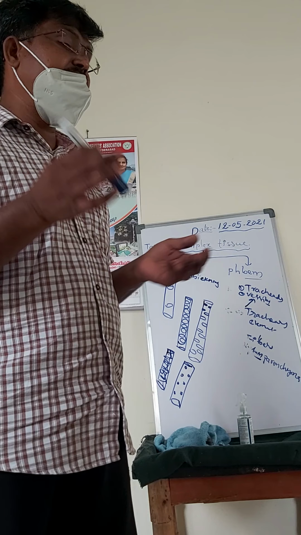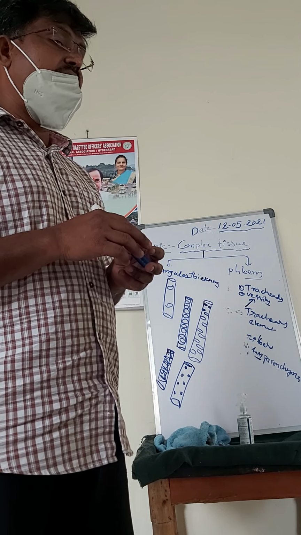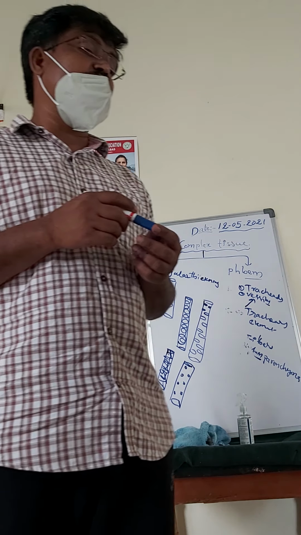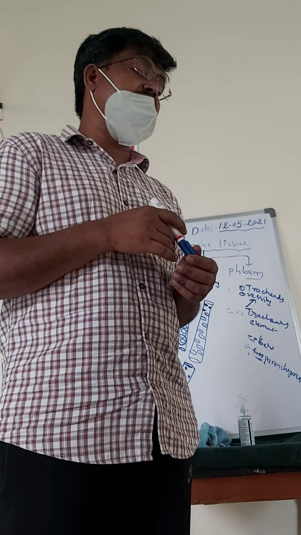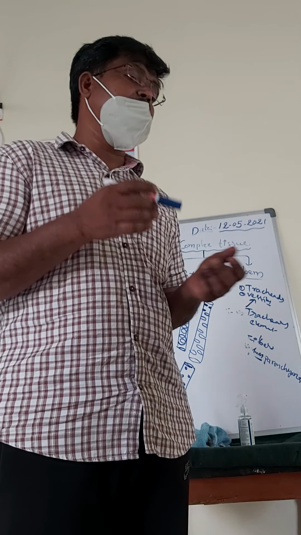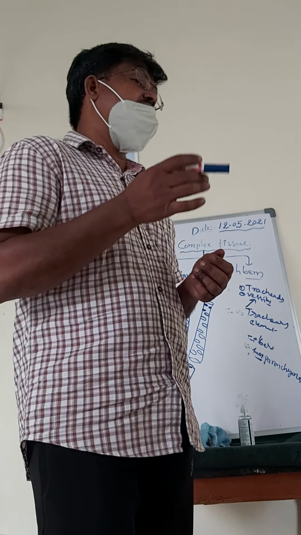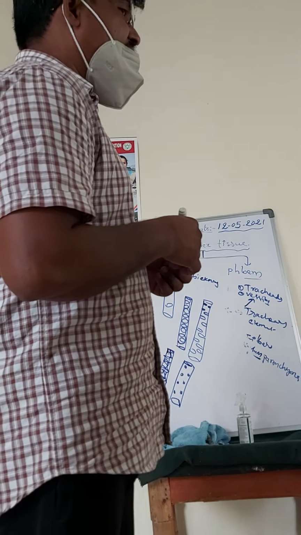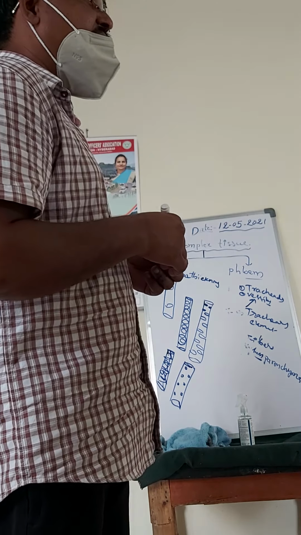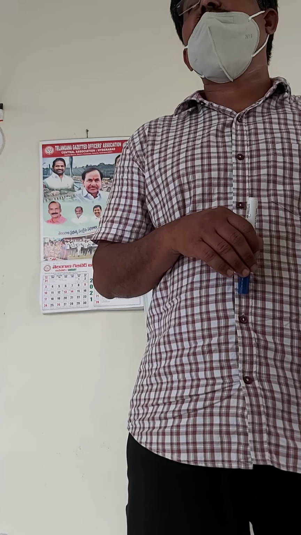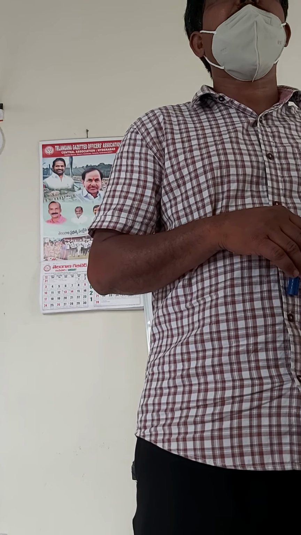Then the second one is scalariform pitting. In scalariform pitting, the pits are formed in longitudinal rows in a parallel manner, for example opposite pitting and also alternate pitting. So this is something about the xylem vessel. Then the third one is fibers and the fourth one is xylem parenchyma.